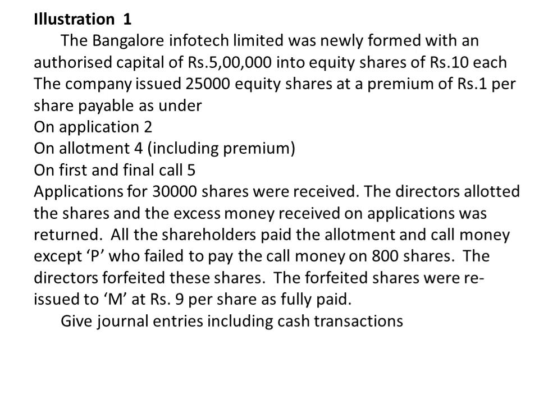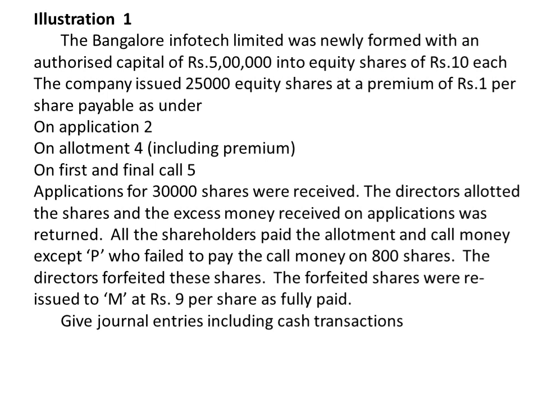And on the first and the final call, that is the balance amount of the share, will be 5 rupees. Now if you calculate here, the total share amount will be 2 plus 3 plus 5, which equals 10 rupees, and the extra 1 rupee which is charged as premium is collected at the allotment stage.